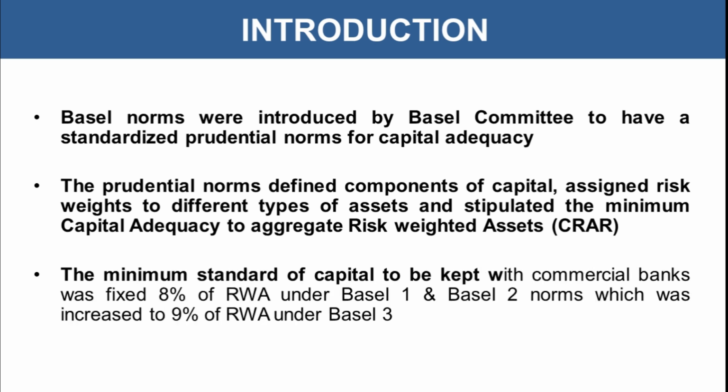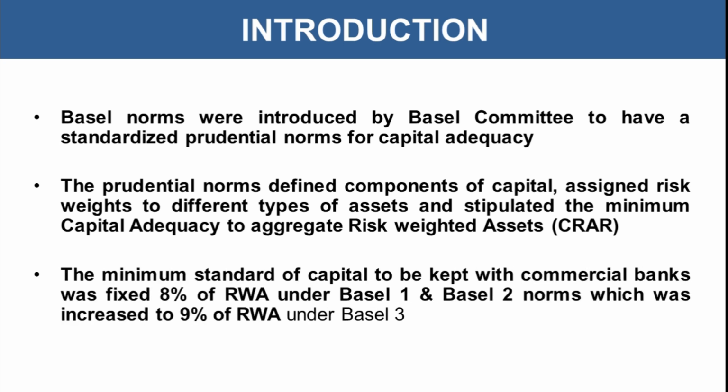The minimum standard of capital to be kept with commercial banks was fixed at 8% of risk-weighted asset under Basel I and Basel II norms, which was increased to 9% of risk-weighted asset under Basel III. Okay, so we would be looking at Basel I, Basel II, and Basel III. Over the period of time, the Basel norms were revised and more additions were made.